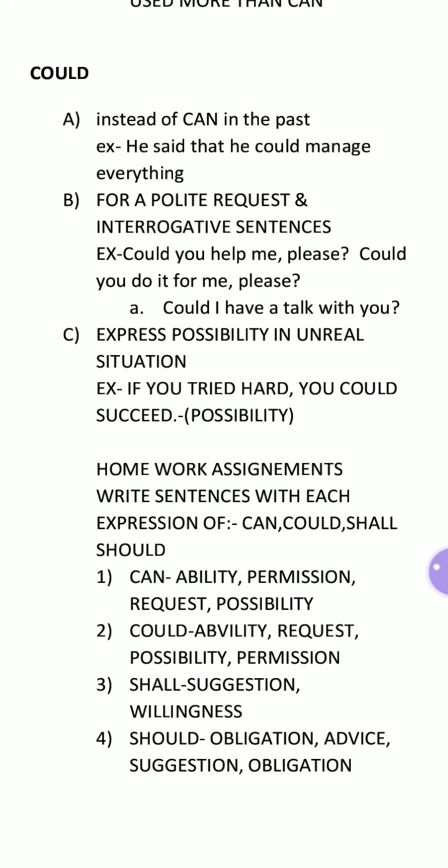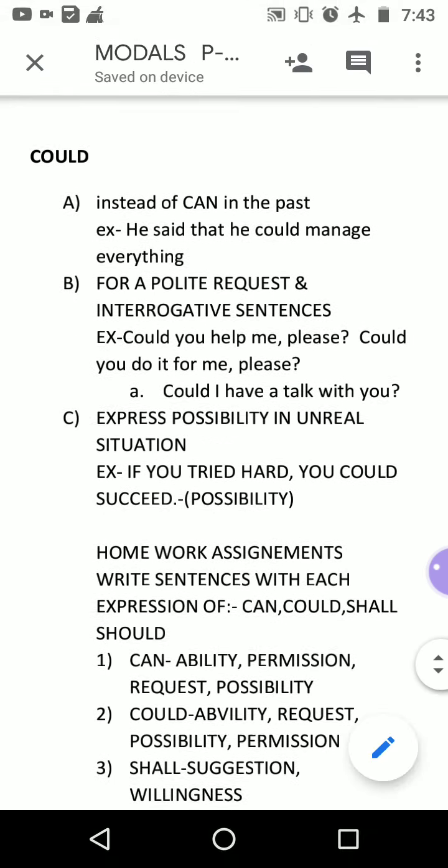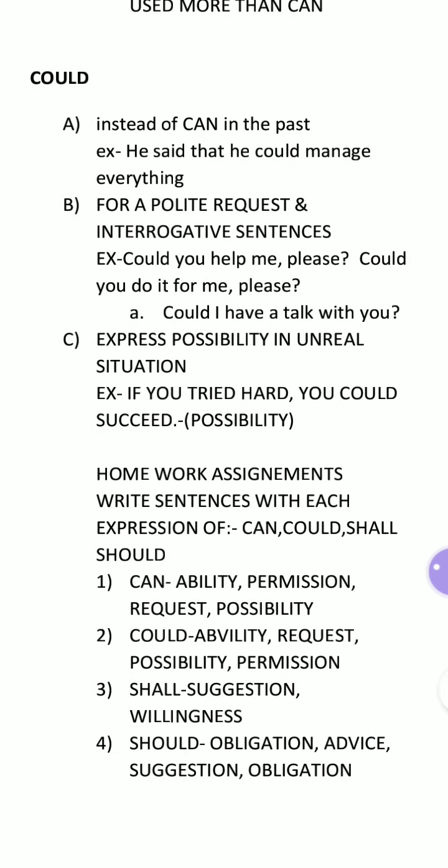Now the next use of could is to express possibility in an unreal situation. Very nice use of this. It means when possibility is there in fiction, in an unreal condition, could is used. Example: if you tried hard, you could succeed. You have read about would.